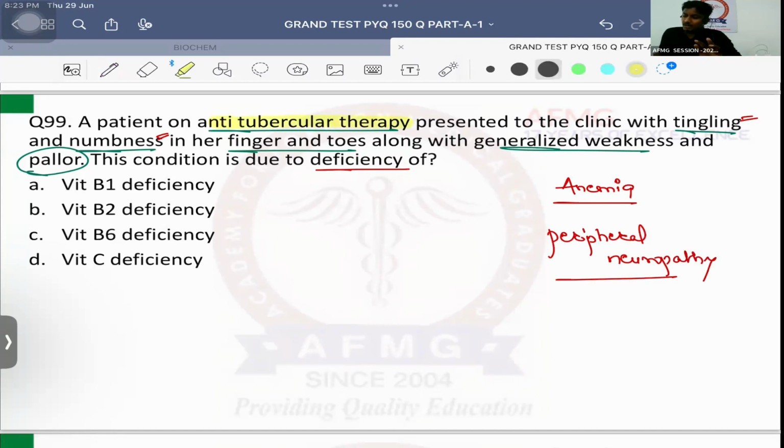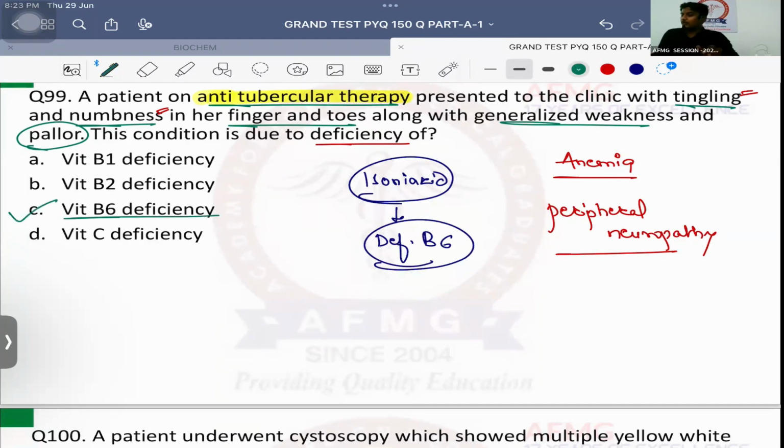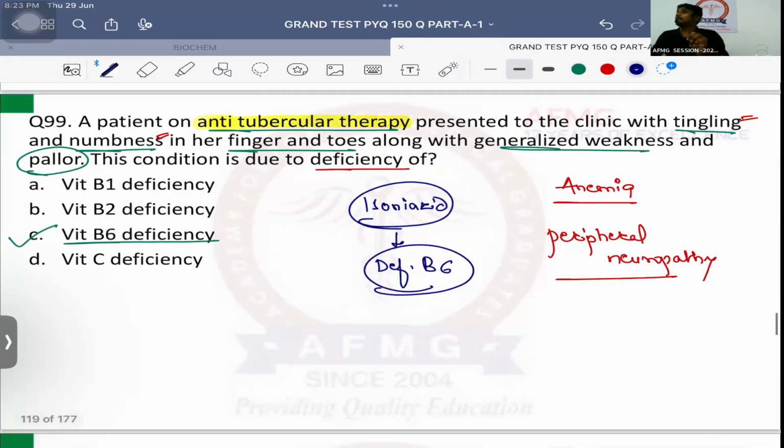And as the patient is giving history of ATT, which drug is taken by the patient? Isoniazid. And this isoniazid is known to cause deficiency of which vitamin? Deficiency of vitamin B6, that is pyridoxine. That will lead to microcytic hypochromic anemia. Along with that, peripheral neuropathy in the patient. No issues with this. Important is that isoniazid is also an acetylator. That means it is metabolized by acetylation.